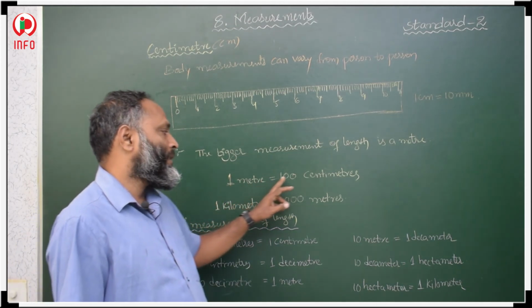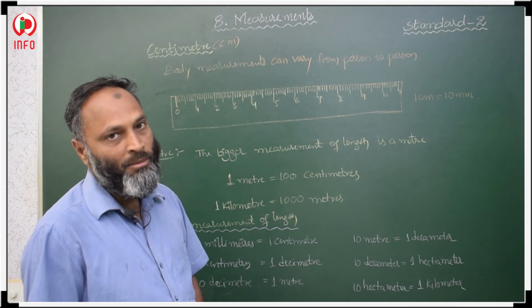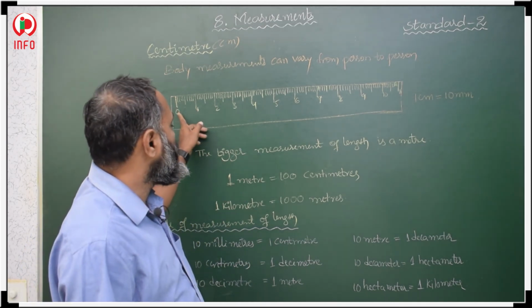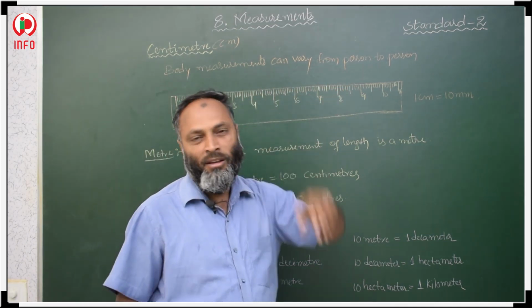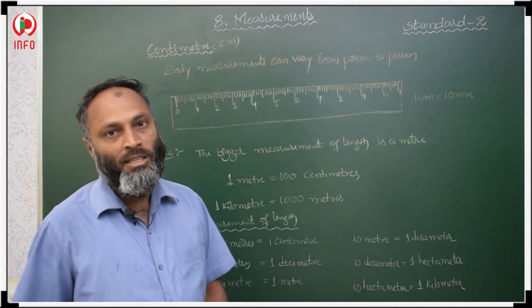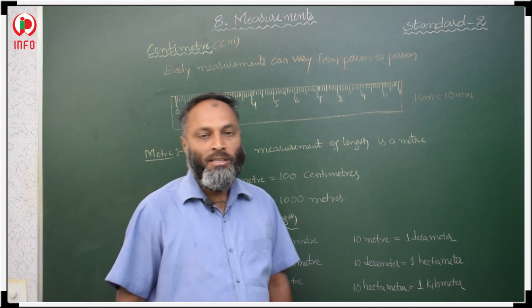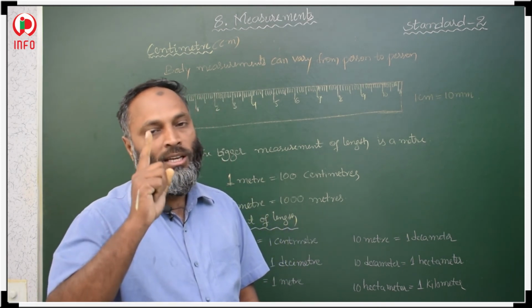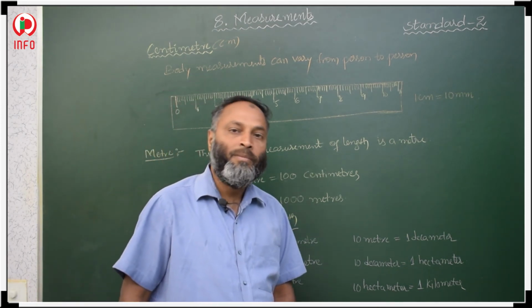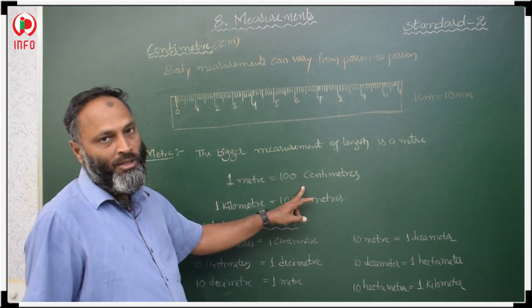In 1 meter, how many centimeters? 100 centimeters are there. Like this small scale of 15 centimeters, cloth merchants have a big steel scale with 100 centimeters written on it. That means that scale is 1 meter long. So 1 meter is equal to 100 centimeters.